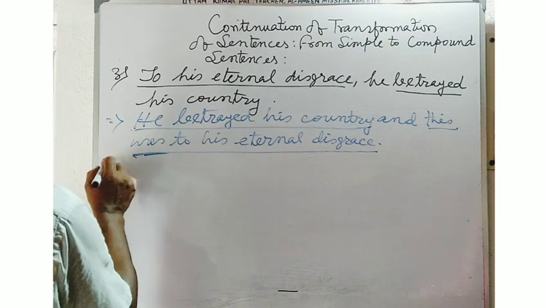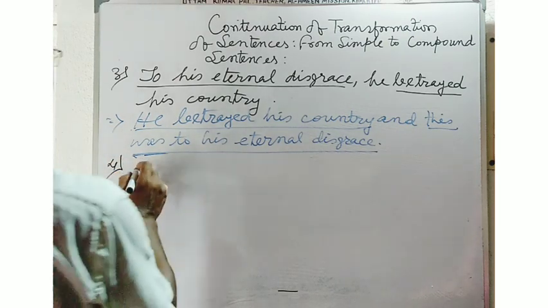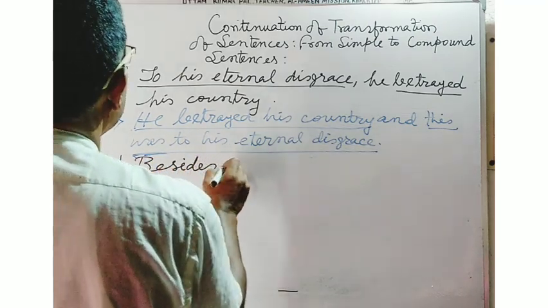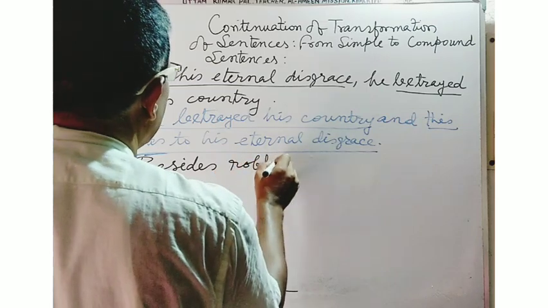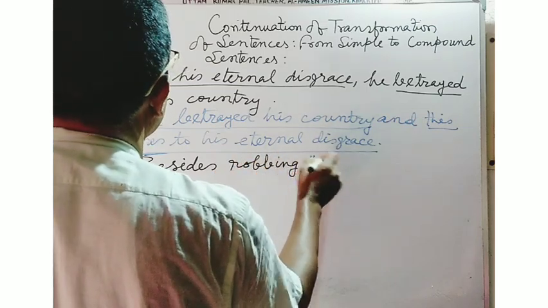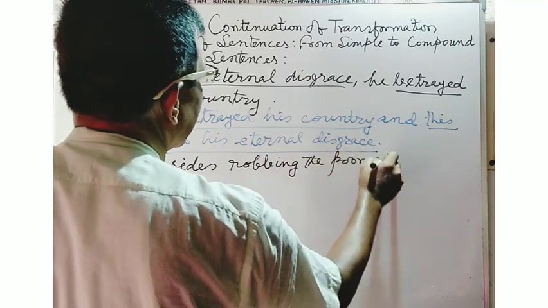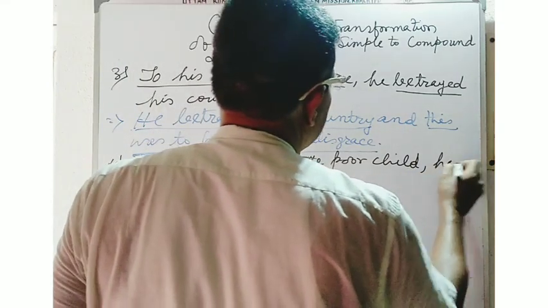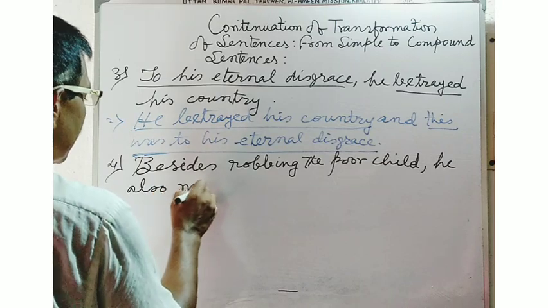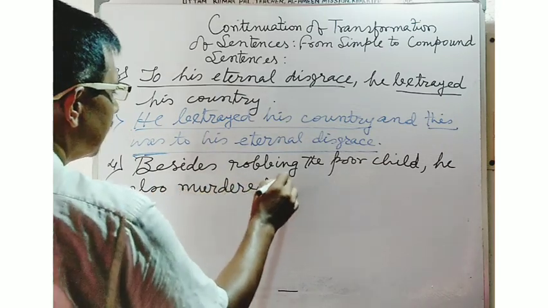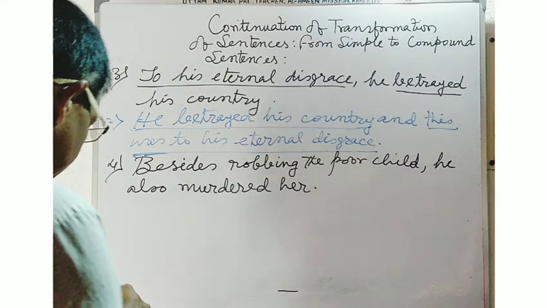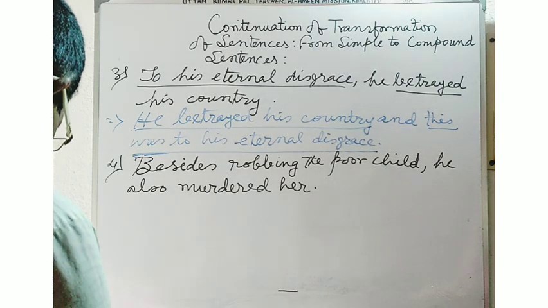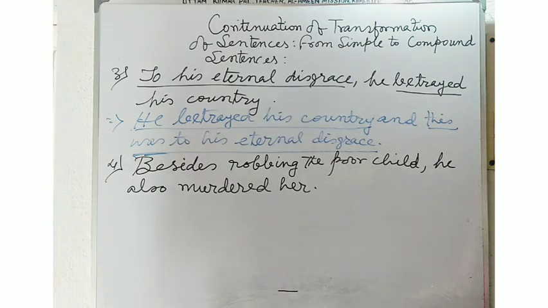Now, another example. Besides robbing the poor child, he also murdered her.